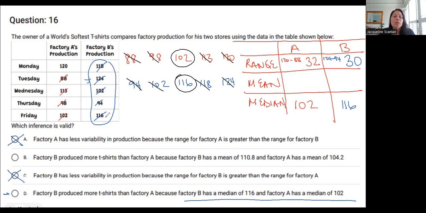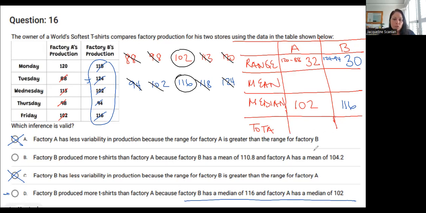Let me add these all together and see what I get. I'm going to add 118 plus 124 plus 102 plus 94 plus 116. And I get 554. So I'm going to add a new category down here, guys. I'm going to say total. I'm trying to avoid doing the mean.